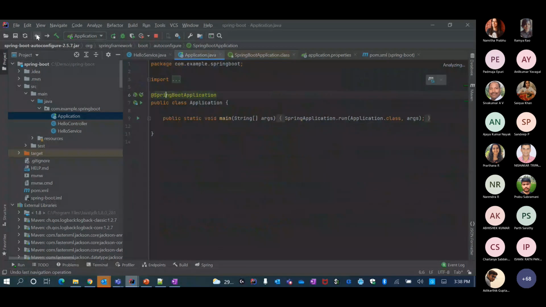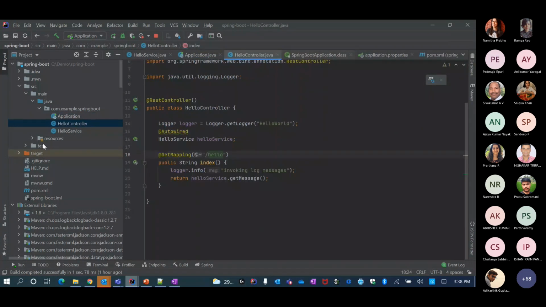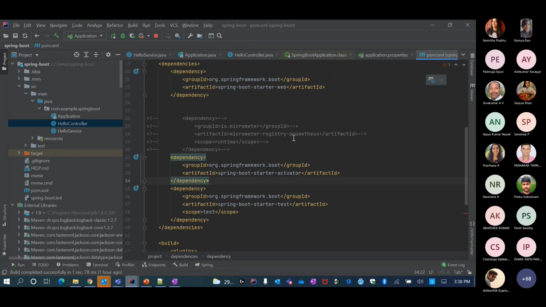And then what I have here is, since I have the Spring Boot Starter Web.